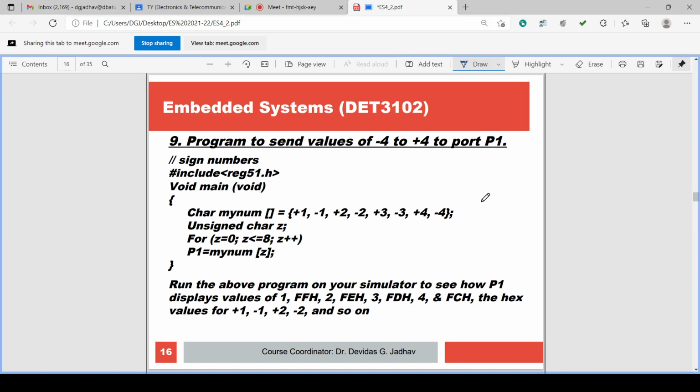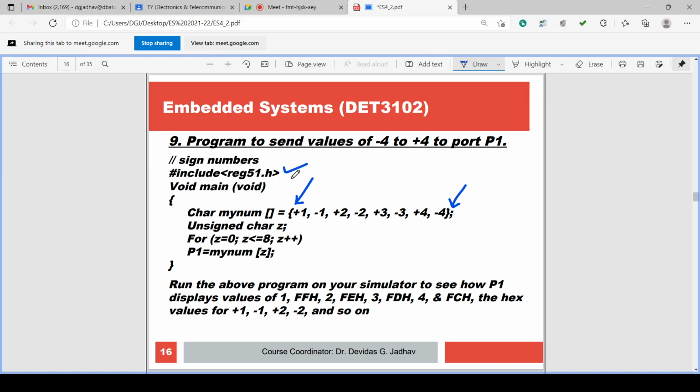Then observe here, these also have values, and they are enclosed in curly brackets. So 1 has the value 1, but minus 1 has the value FF. 2 has the value 2 in hex, minus 2 is FE, and so on.